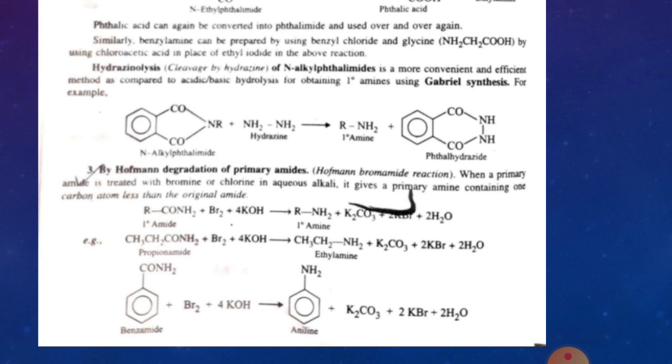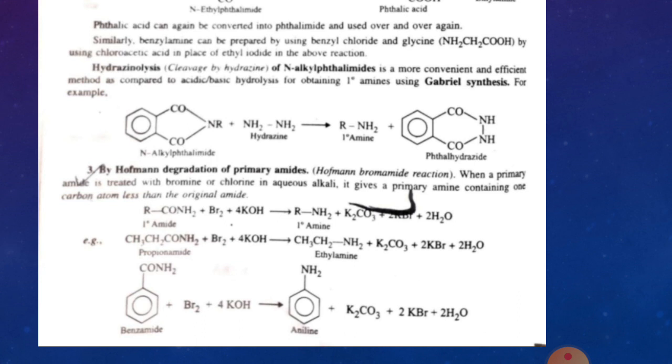Why do we call this reaction Hofmann degradation? Because we use a primary amide, and when we get the primary amine by this reaction, we get one carbon atom less than in the primary amide.